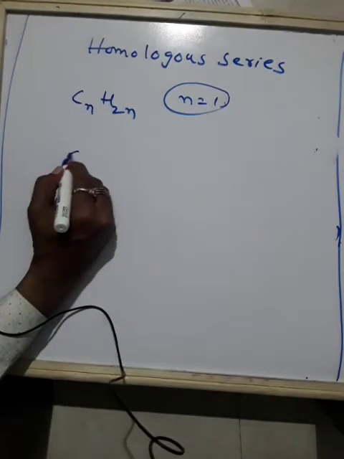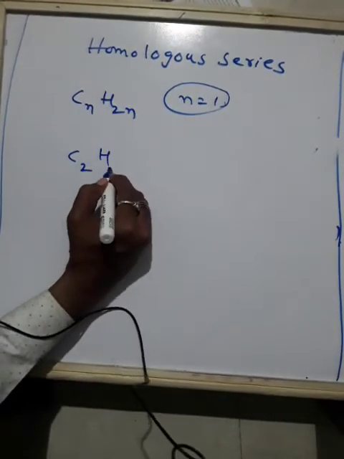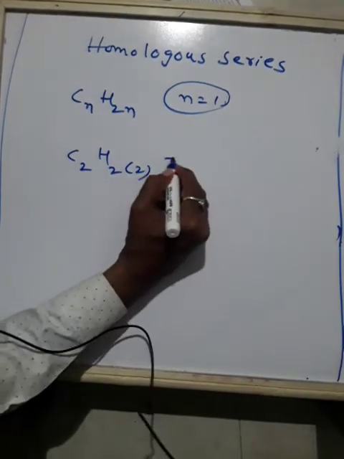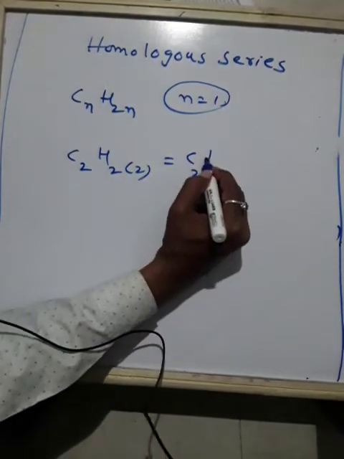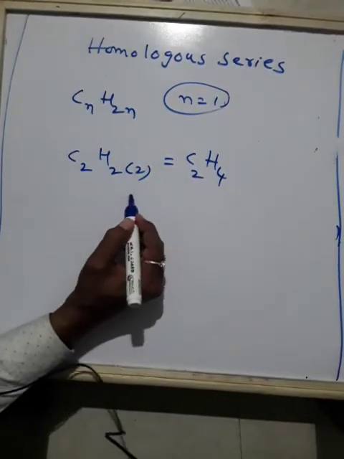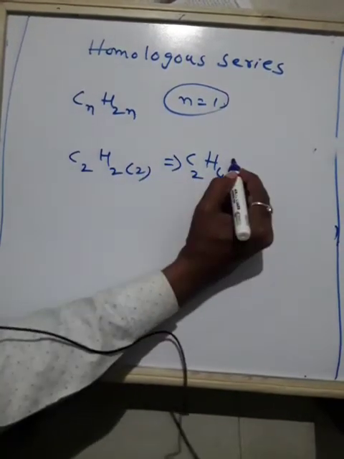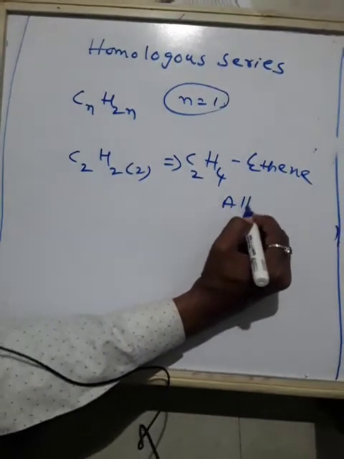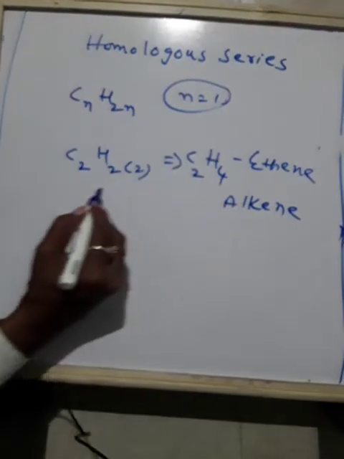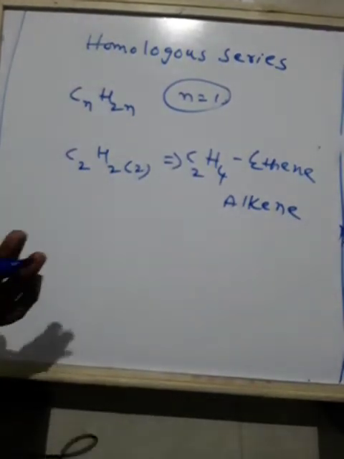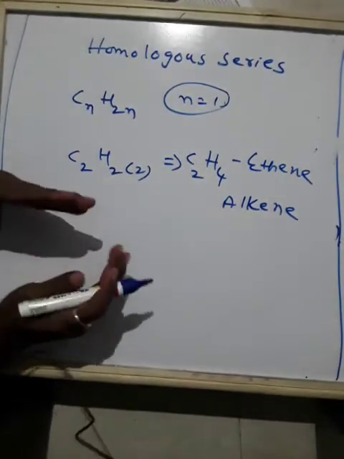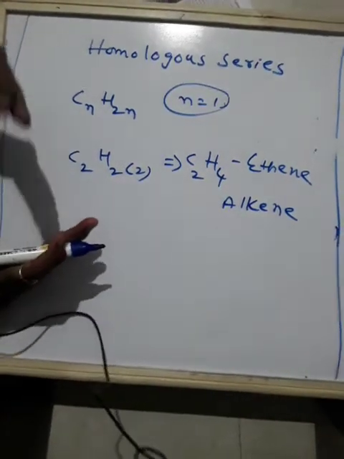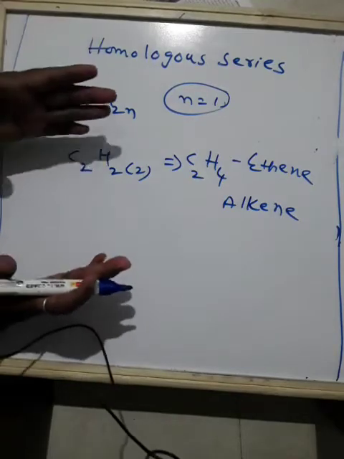Suppose I write C2H2 into 2, then this becomes C2H4. So C2H4 is of ethene. That is why I said ethene means alkene. Alkene means it has a double bond. Before this you should know the general formula of alkanes, then it will be clear for you. So I will explain the general formula of alkanes.